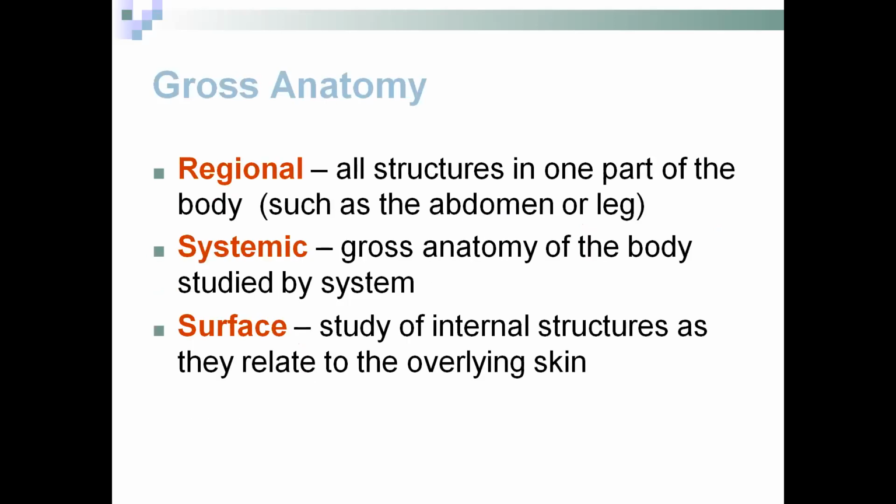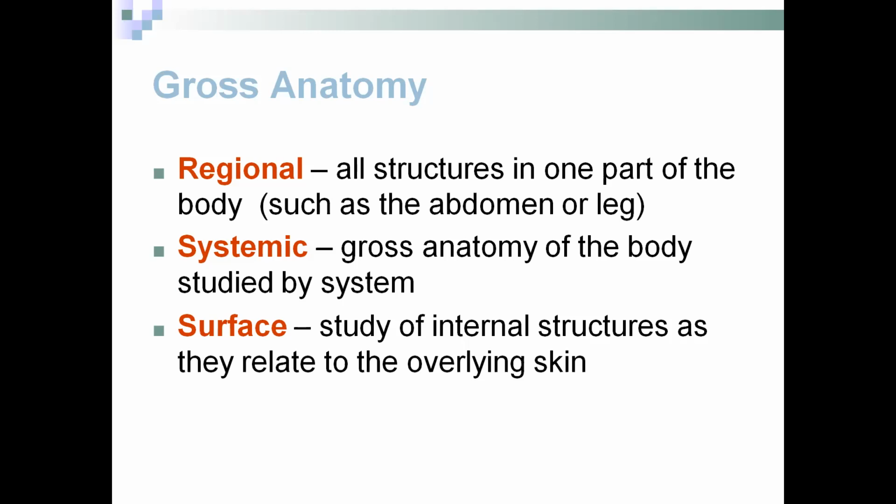Regional anatomy covers all the structures in one part of the body. If we are studying the upper limb, then we will study all the structures of the upper limb, whether they are bones, muscles, vessels, or nerves, and all the clinical conditions that affect the upper limb. We will discuss that in regional anatomy.